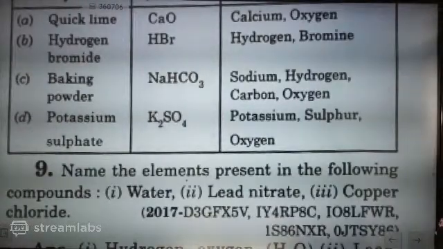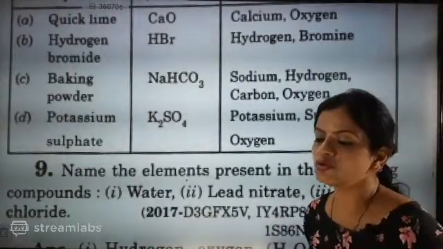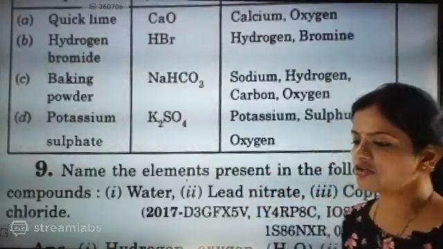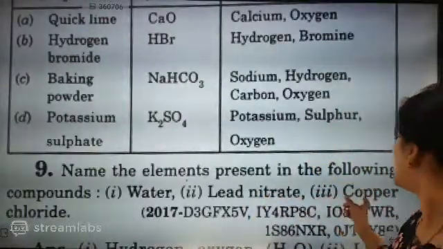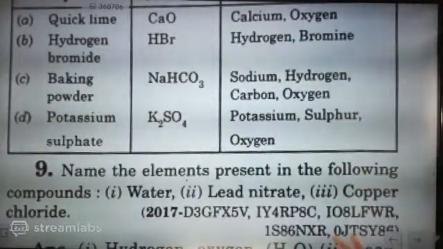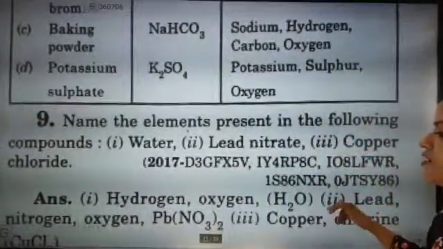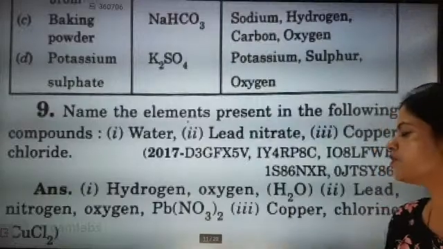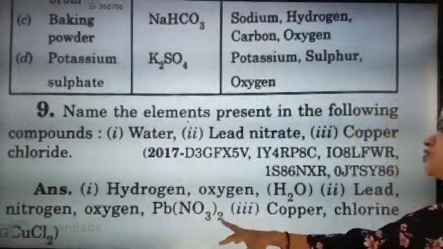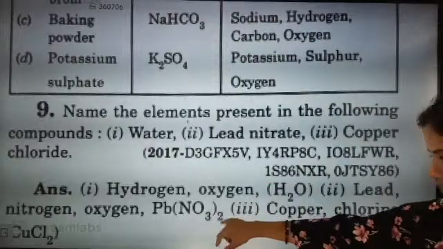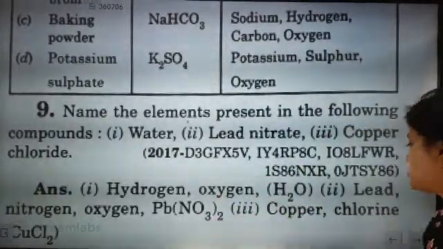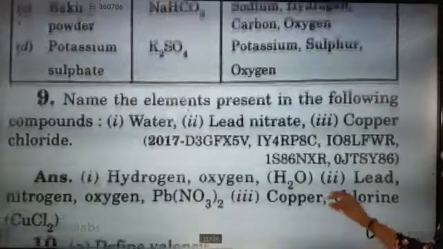Lead nitrate, Pb(NO3)2. So lead will be there, nitrogen will be there, oxygen will be there. After that, copper chloride: copper and chlorine will be there.